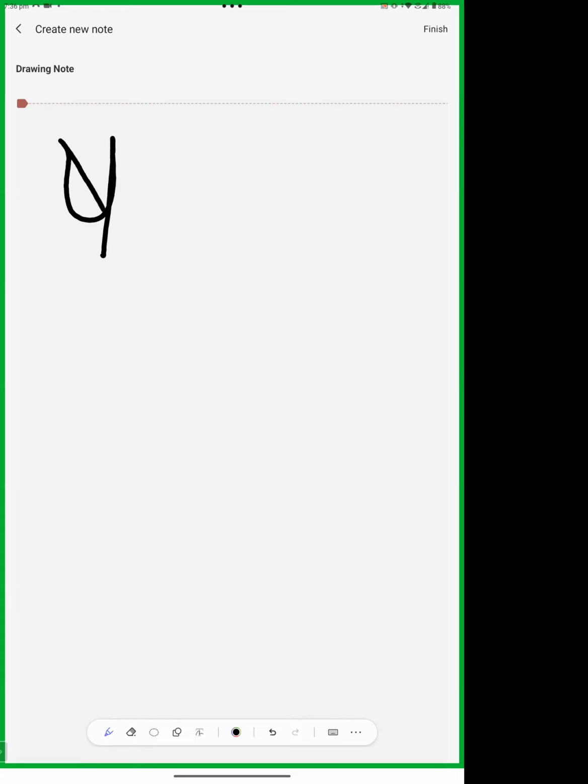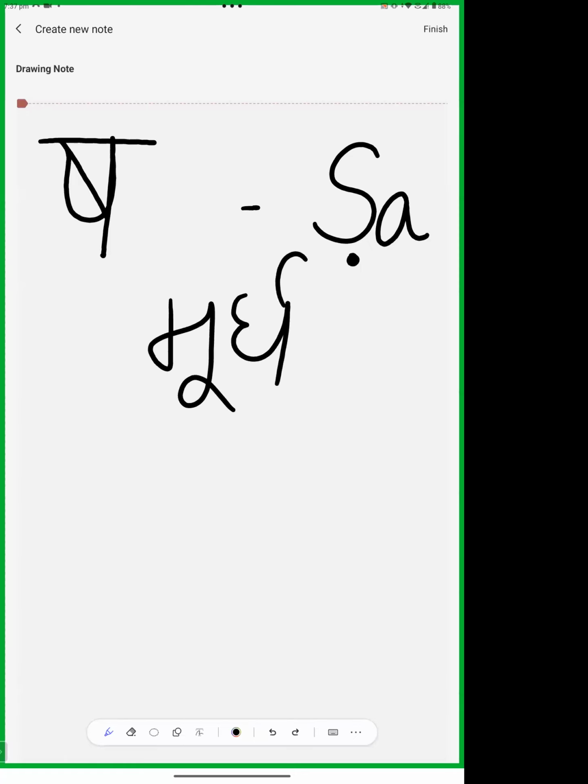This is in Devanagari. This is in diacritics. This is Murdhanya, and it is called Murdhanya sha. So how do we make it very clear?